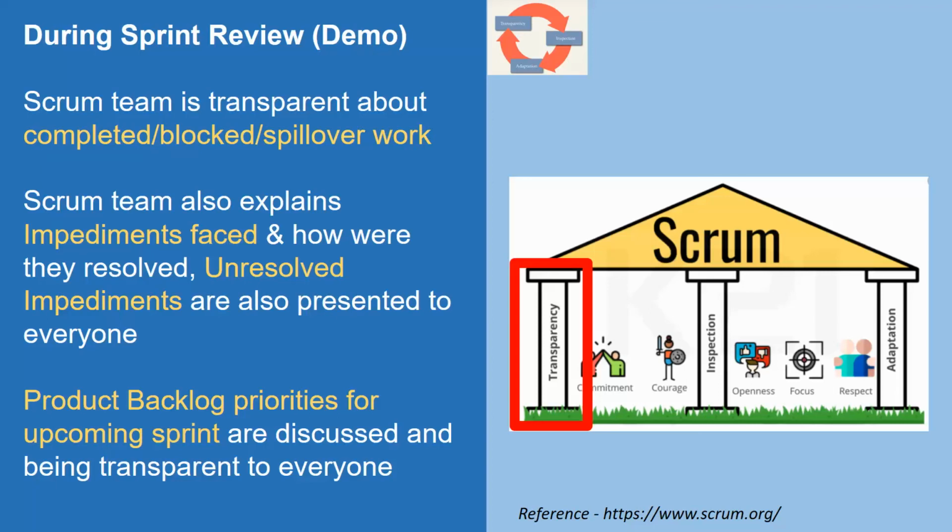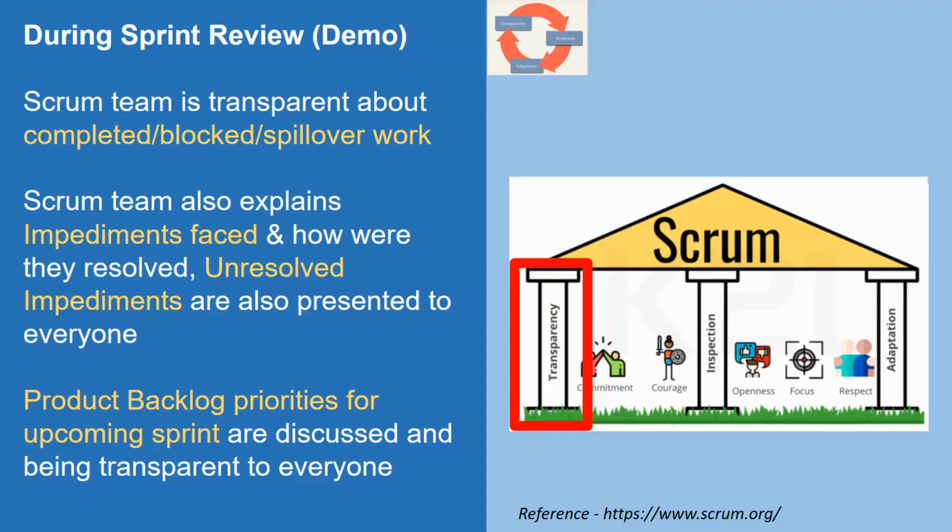So that as a team, together with all the stakeholders, we are being transparent that these are the potential product backlog items the team may pick up in sprint planning, and at the end of the sprint you can visualize what sprint feedback or sprint demo you will be planning to see. So that's some part of the transparency in the sprint review.